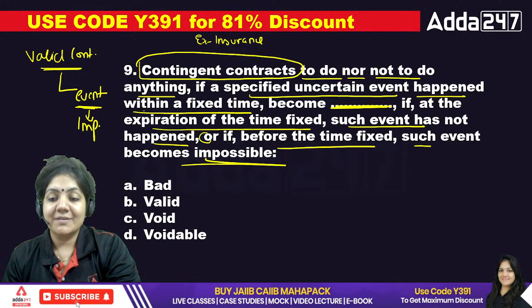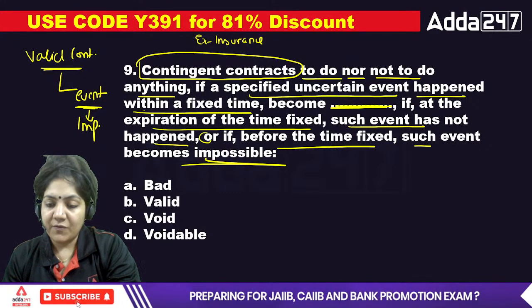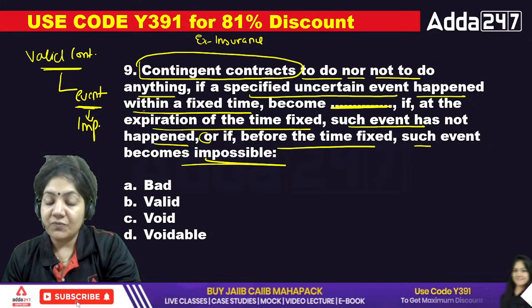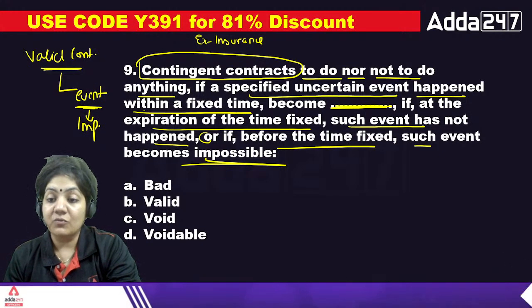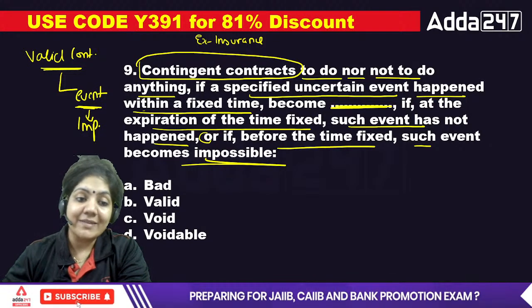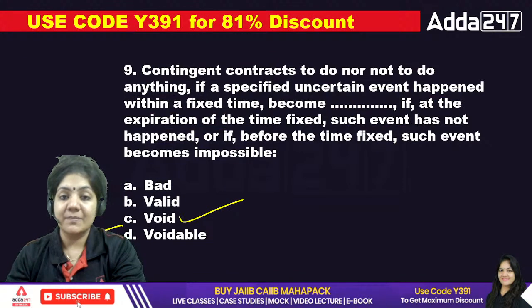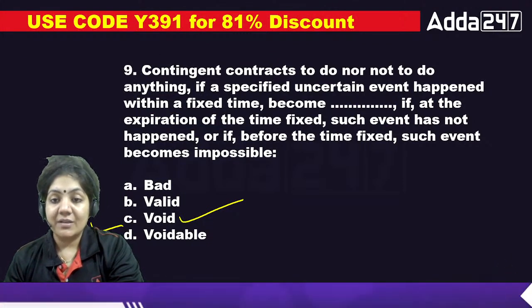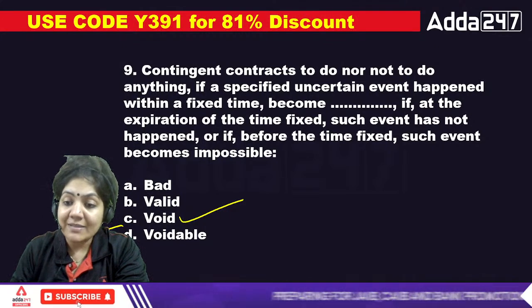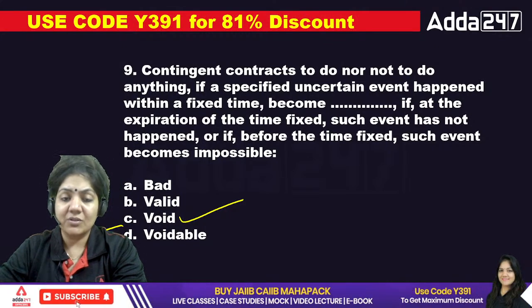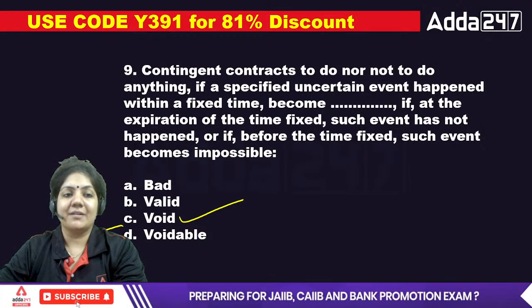Why voidable? I have told you the four terms now. In fraud, coercion, undue influence, and misrepresentation, the contract will be voidable. So for the ninth one, void is the right answer, because the event on which the contract depends is impossible. So if that is impossible, exactly, the contract will be void. So C will be the right answer here.